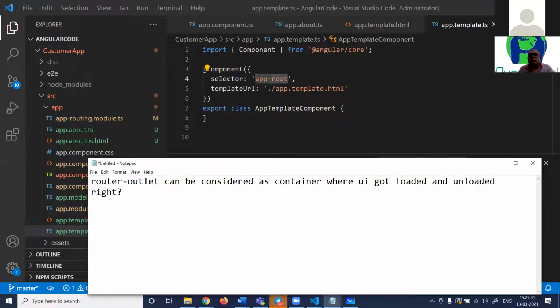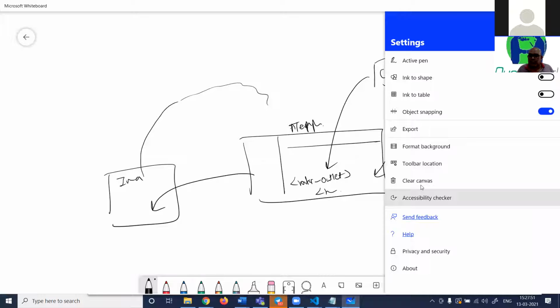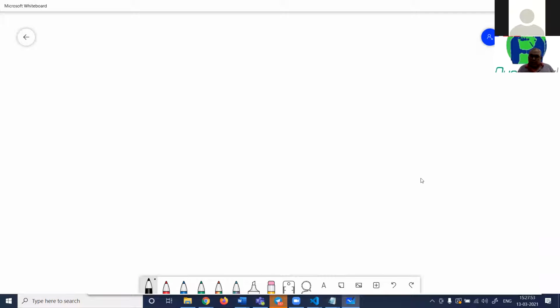This is also termed as single page application, SPA. What is a single page application? Normally you will see people say that Angular is a single page application, it helps you do SPA. So what is a single page?